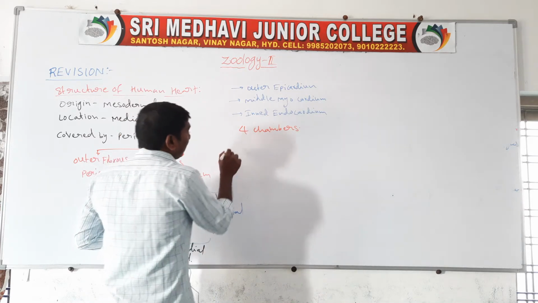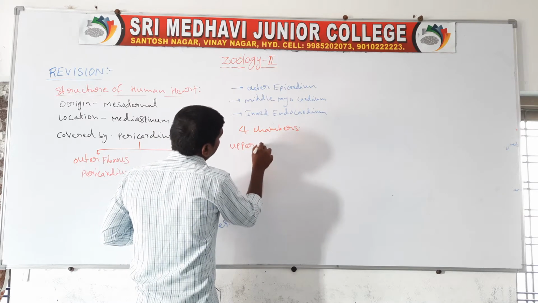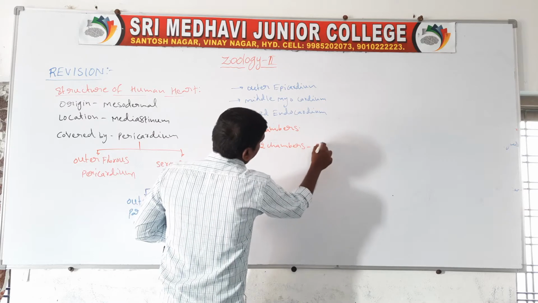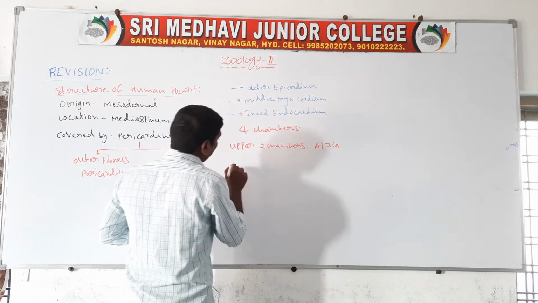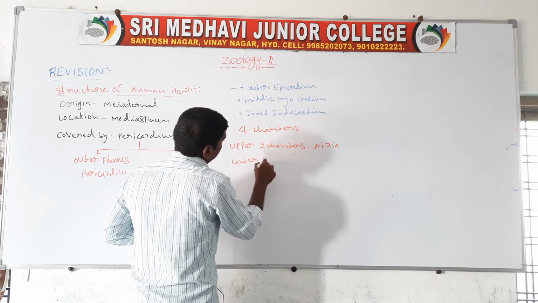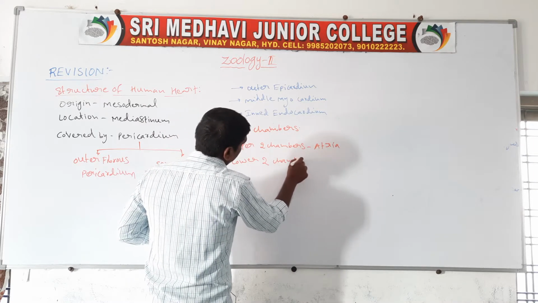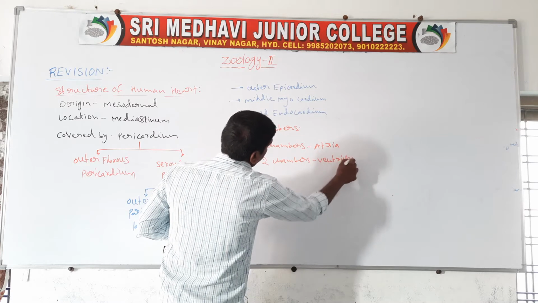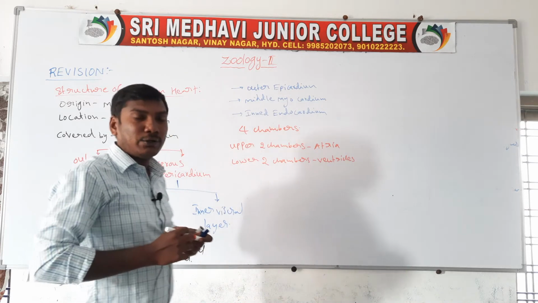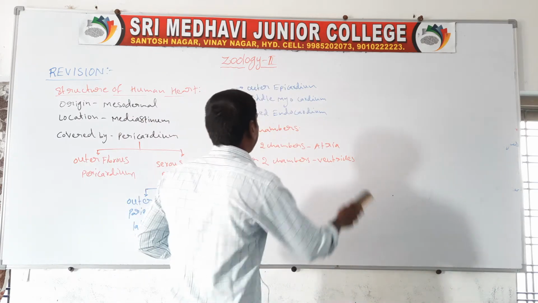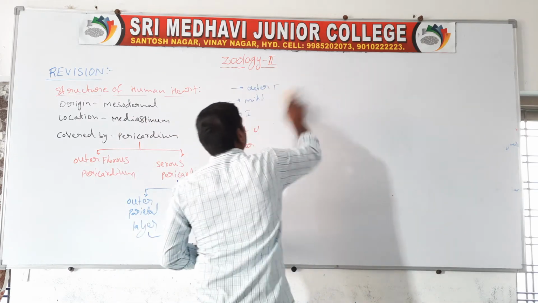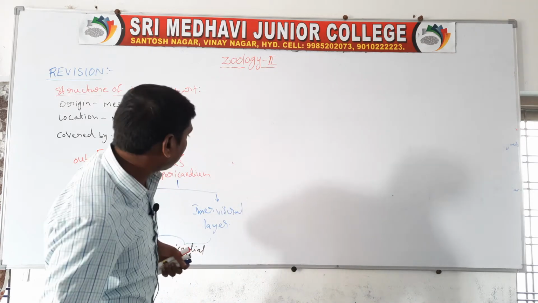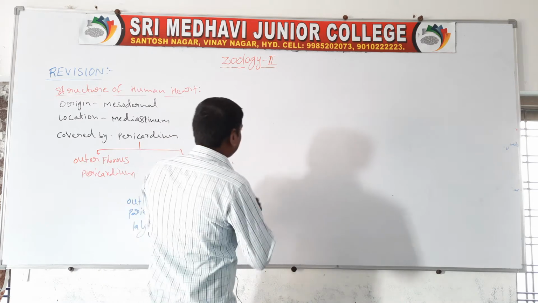Upper 2 chambers are called atria, lower 2 chambers are called ventricles. The human heart contains 4 chambers: upper 2 chambers called atria, lower 2 chambers called ventricles.